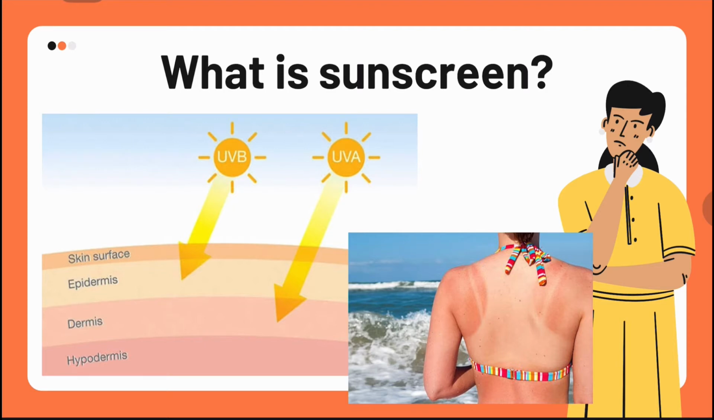Sunscreen is divided into two types, which are physical sunscreen and chemical sunscreen. Physical sunscreen can prevent the skin from UV rays. It can reflect UV rays. On the other hand, chemical sunscreen can turn UV rays into non-damaging wavelengths.